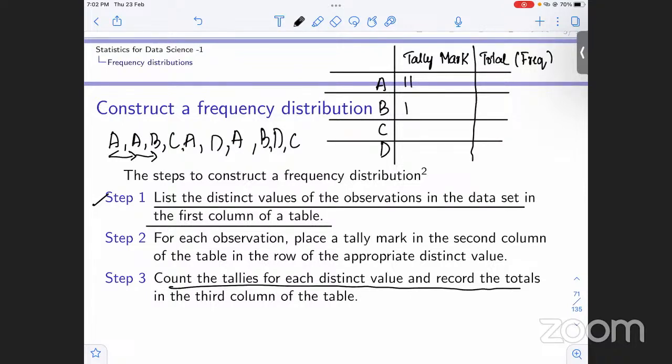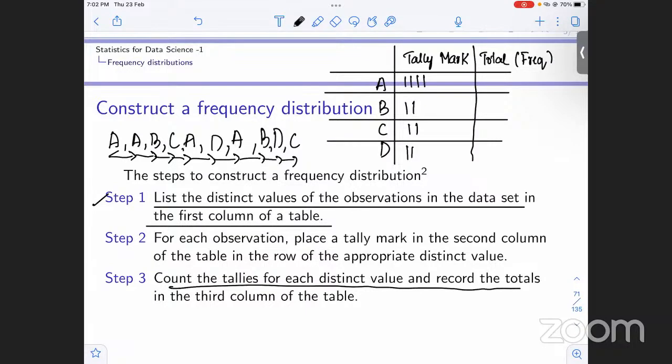Now we go ahead. We see C, so there's again a tally mark. Now A again, so 3. Now we have D. There wasn't any tally mark for D until now, but now there is one. Then moving on to A, we got 4. Then we have B, then D, and then C.